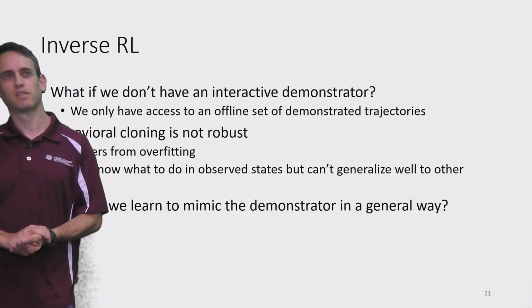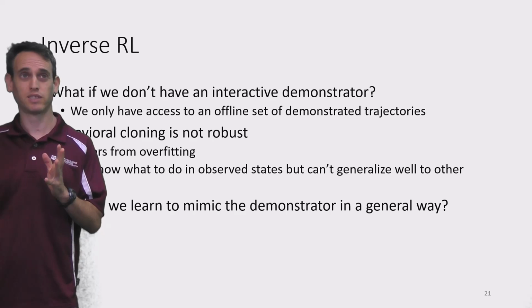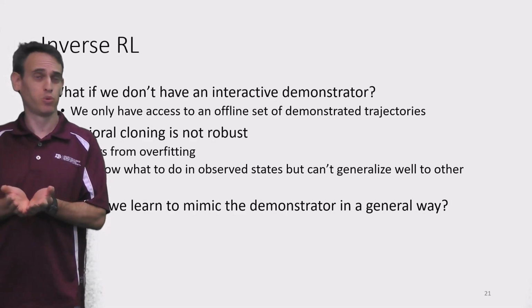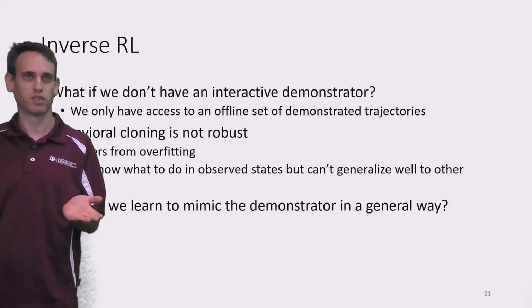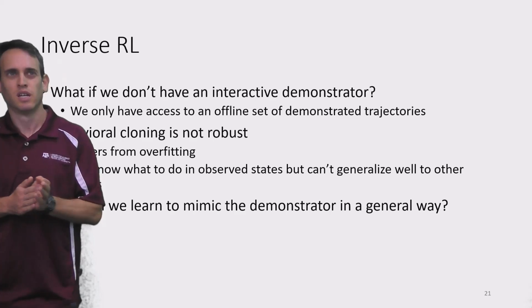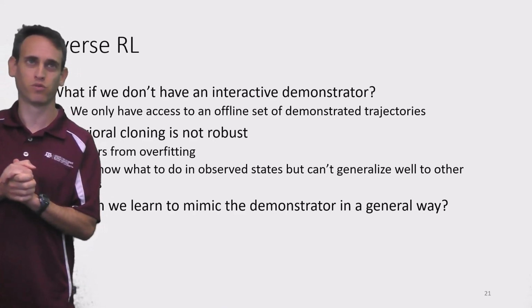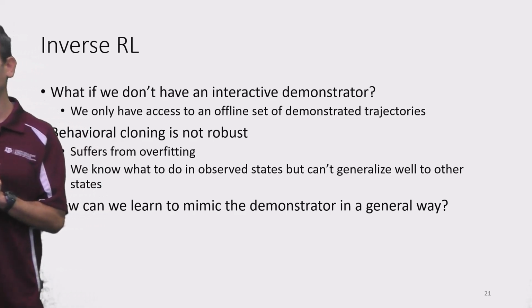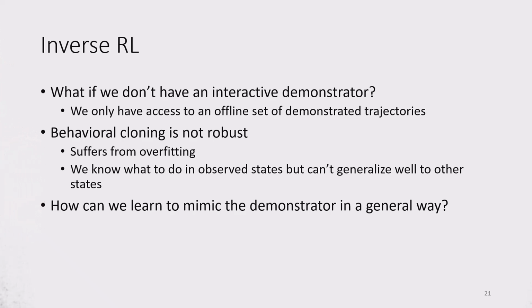But again, we have an offline set of demonstrations. And we would like to do something better than supervised learning, than behavioral cloning. So let's look at several solutions for that. First of all, let's look at inverse reinforcement learning. So we don't assume to have an interactive demonstrator. We only have access to an offline set of demonstrated trajectories.